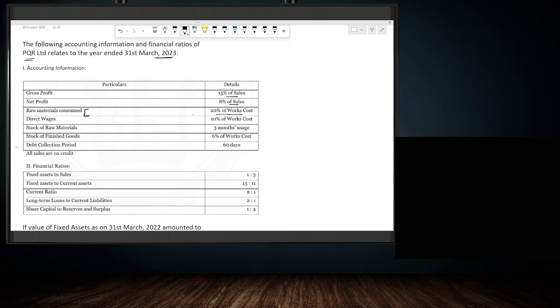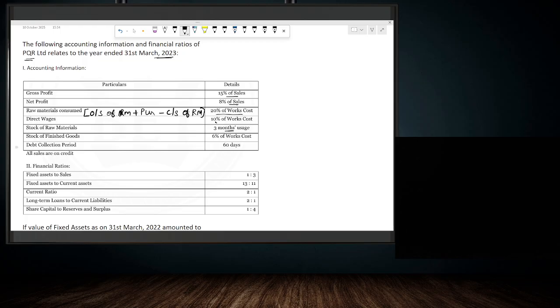Raw material consumed is nothing but opening stock of raw material plus purchases minus closing stock of raw material. So this is nothing but the raw material consumed. It is 20% of the works cost. Direct wages is 10% of works cost. Stock of raw material is 3 months usage.